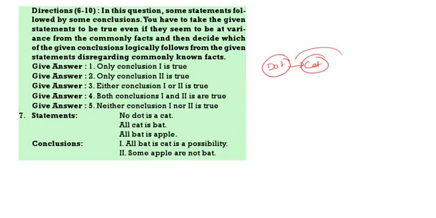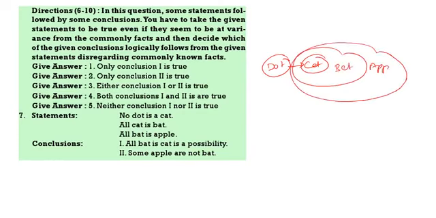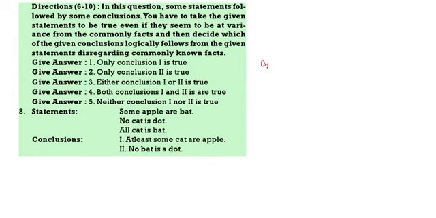Then all cat is bat. All bat is apple. Now, all bat is cat is a possibility, follows. Some apple is not bat, does not follow. So only one follows.